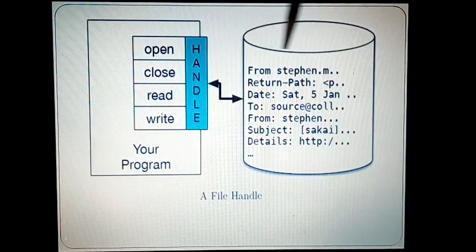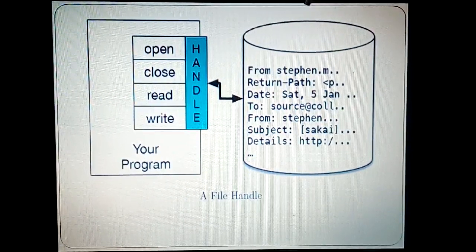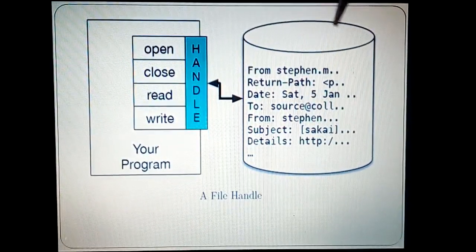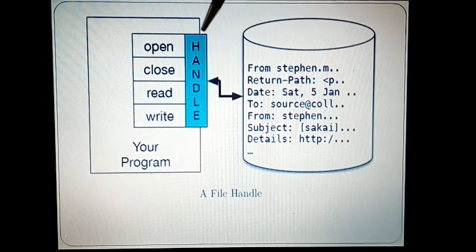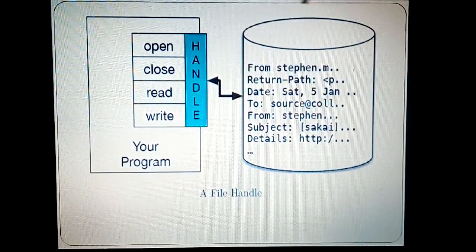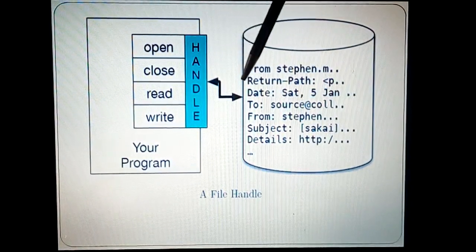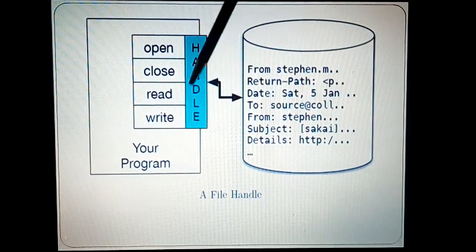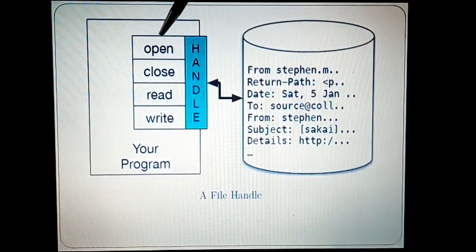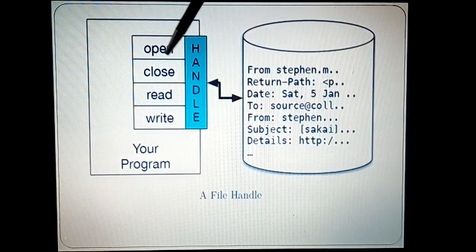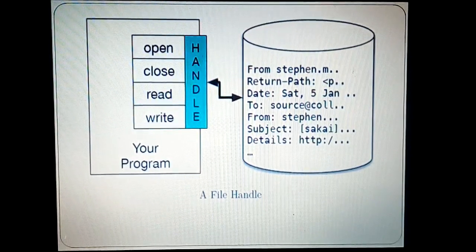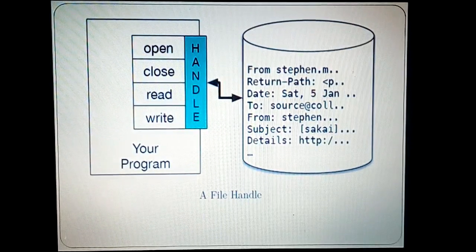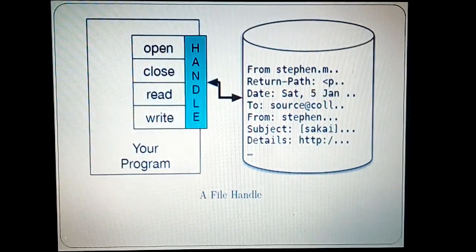Now this is a diagram that gives you a better picture or understanding of how a file is opened and stored. If you open a file, it is on the secondary storage device. This is your persistent storage, as we had discussed earlier. Whenever a file is opened successfully, it will create a handle, and this handle will enable the programmer to open, close, read and write. This is part of your program, and this picture gives you a better visualization of how a file would work.